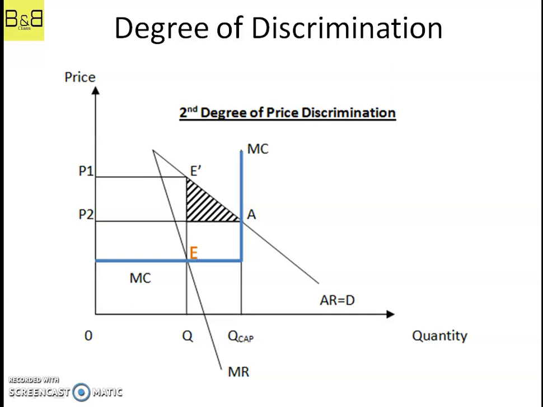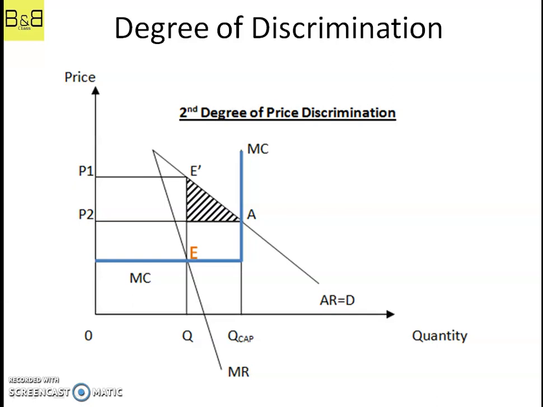Now we can see that if the firm stays in equilibrium, they have some capacity that is unfilled. That is the difference between OQ and OQ cap. That is the quantity still available to the company, and obviously the company will try to fill it at the last minute.